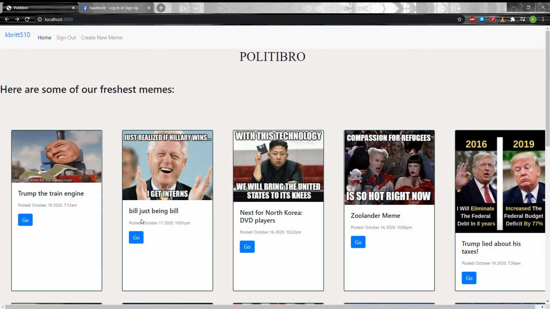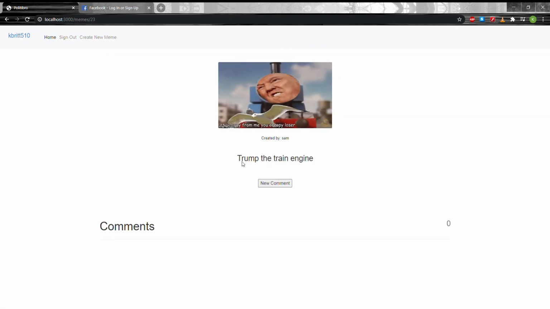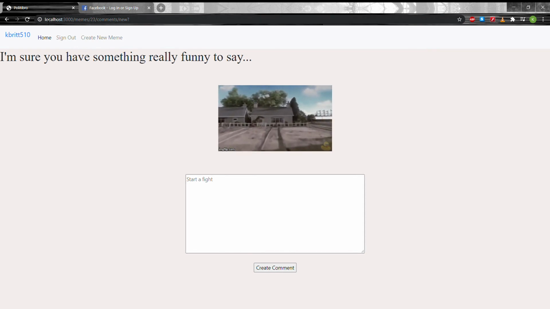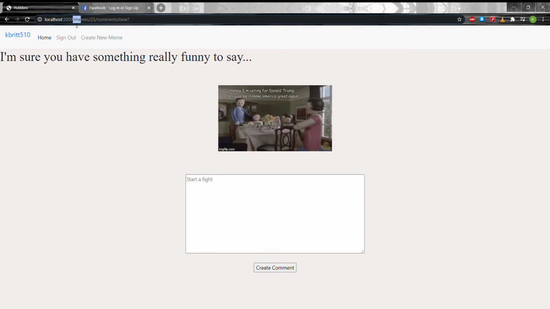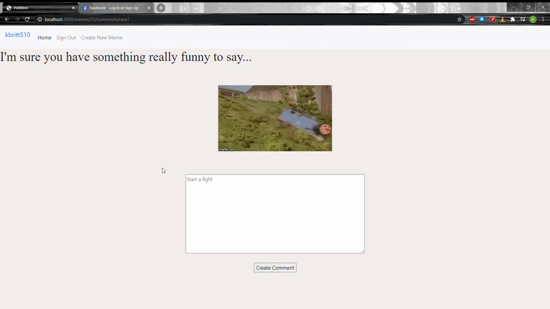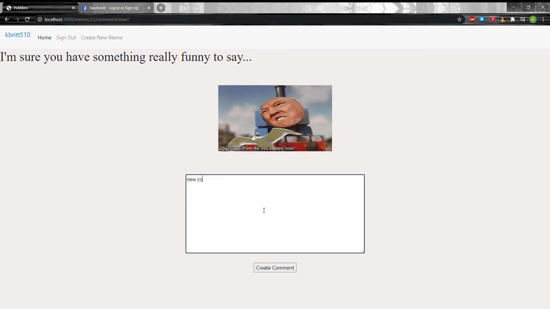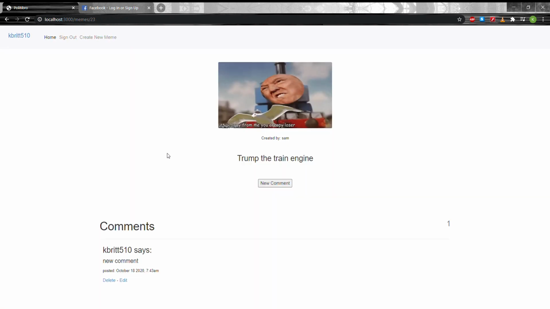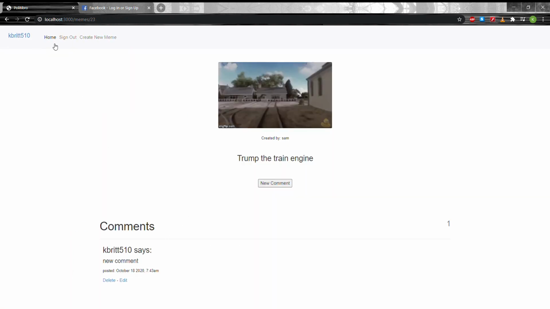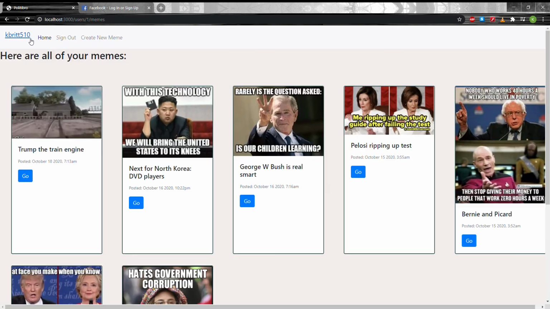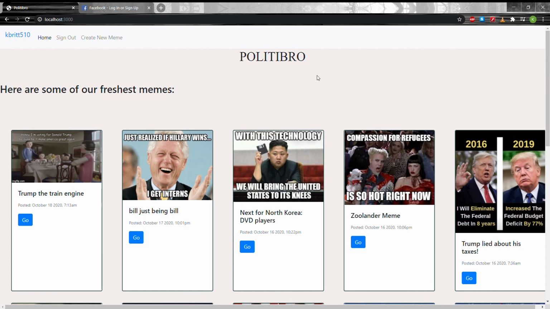Oh, also, in terms of nested routes, so you get a new comment. This is actually a nested route. So you've got parent comment memes and then comments new, as you're creating a new comment, and here it is. And similarly, you can click on your name up here and be taken to an index page for all of your memes. So you've got users, ID, and then the index for memes. And these are all the memes that this user, KBrit510, has posted. So that about sums it up.